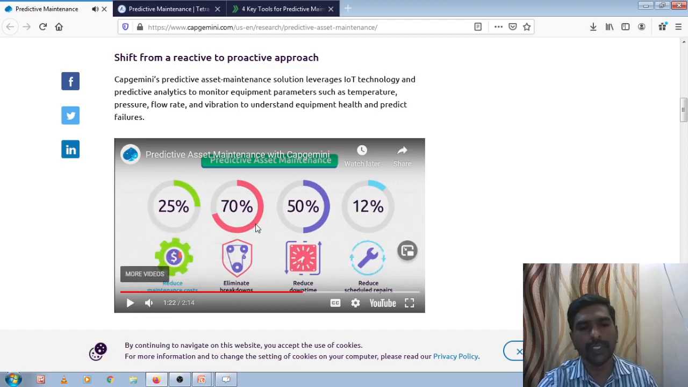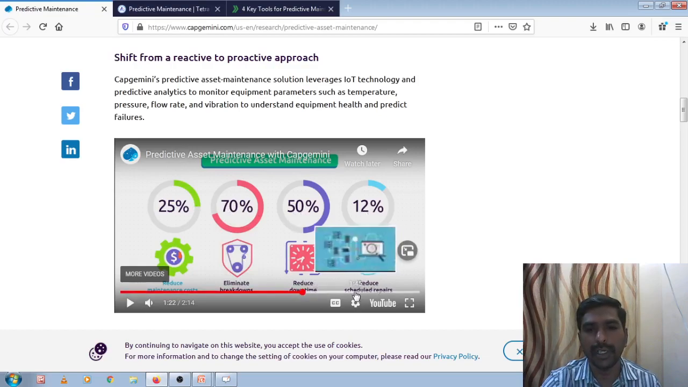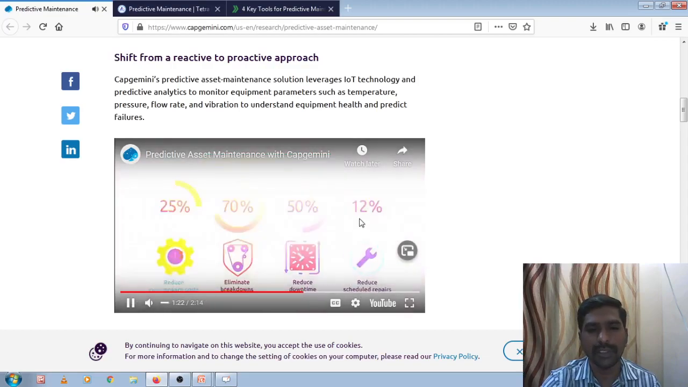So these are all the advantages of predictive maintenance. Predictive maintenance ಅಲ್ಲಿ advantage first to reduce maintenance cost. Maintenance cost 25% ಕಡಿಮೆ ಆಗುತ್ತೆ. Elimination of breakdown, 70% breakdown ಕಡಿಮೆ ಆಗುತ್ತೆ. 50% reducing downtime and 12% reduced scheduled repairs. So these are all the advantages.